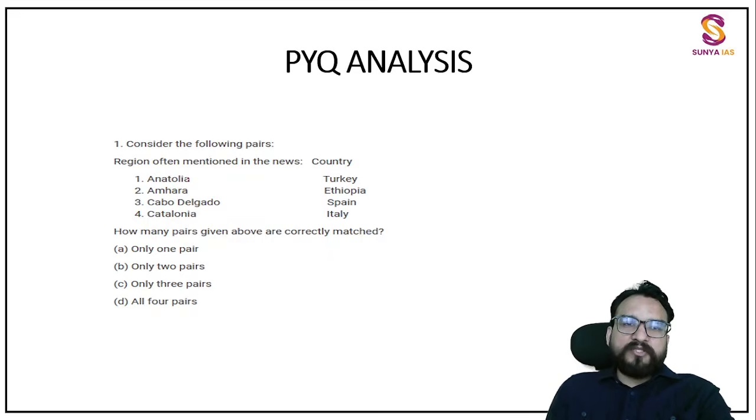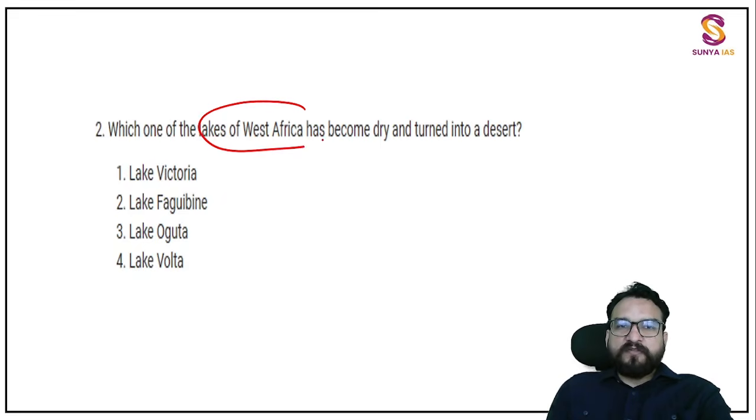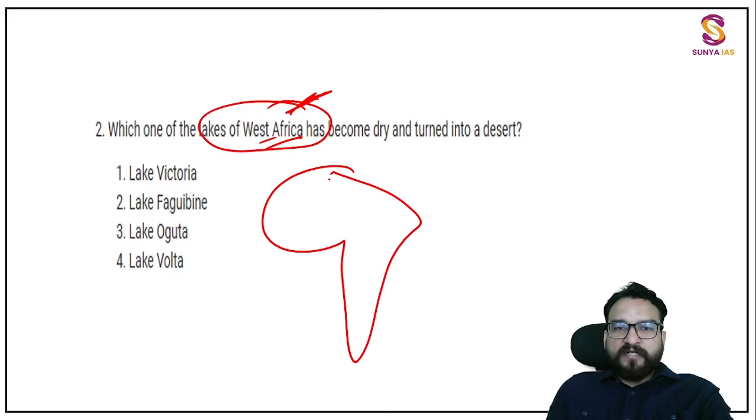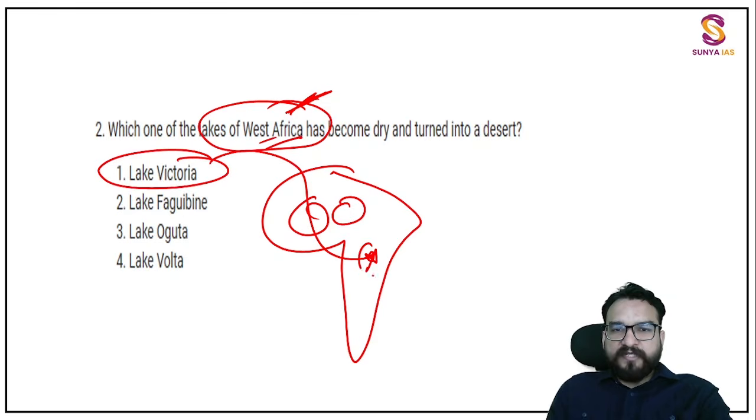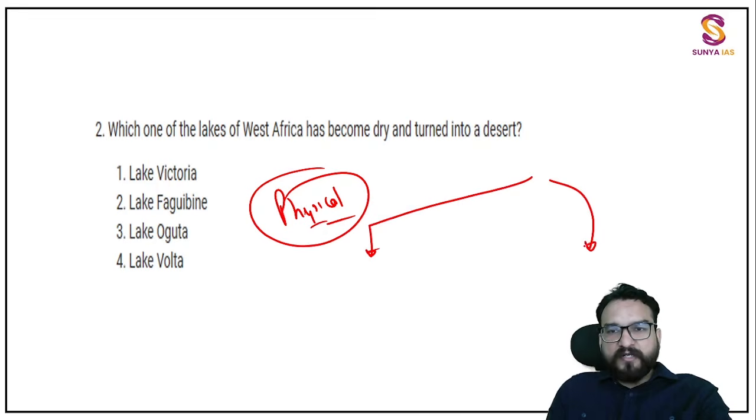See this particular question, Amhara, Ethiopia, a country from the African continent. See this question completely: which of the lakes are of West Africa? When you understand which countries are in West Africa, automatically you will understand that Lake Victoria is in the east. Fagubin, Ogota, Volta, one of the difficult questions over here. That means physical features are focused upon over here, guys. That's why I am differentiating over here. And we have to see these questions.